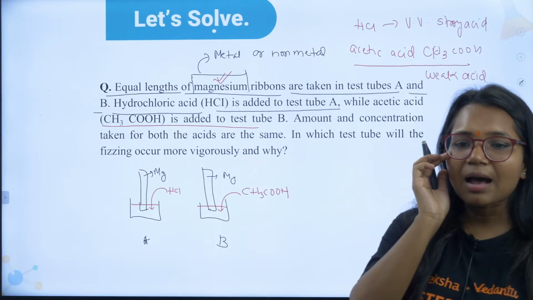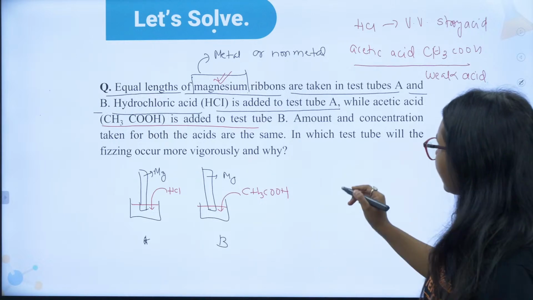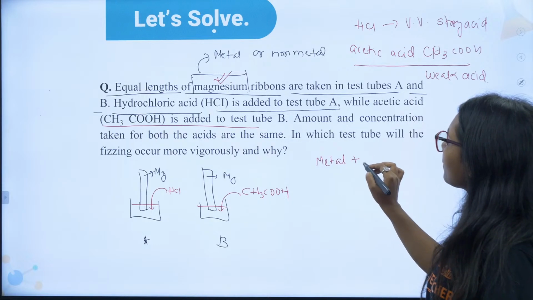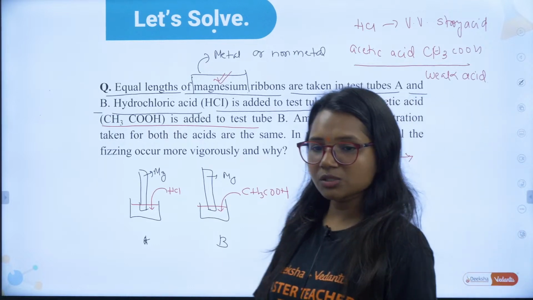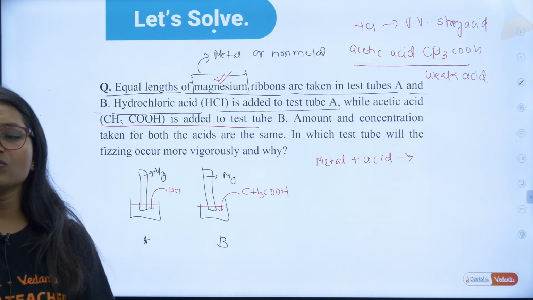Very good, Sumukt. Absolutely correct. Very good, Mahalakshmi. Yes, absolutely correct. So guys, can you tell me this reaction? Metal plus acid gives you what? I am waiting for your response. Can you tell me metal plus acid will give you what?